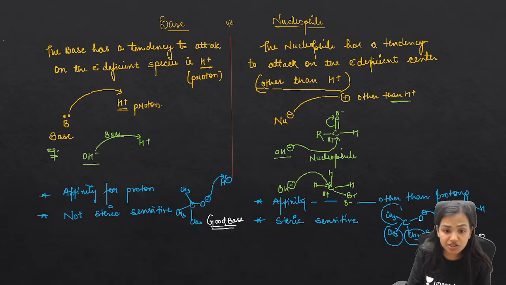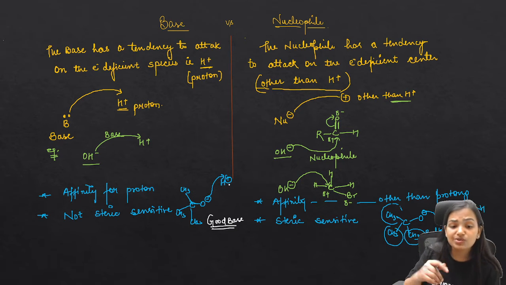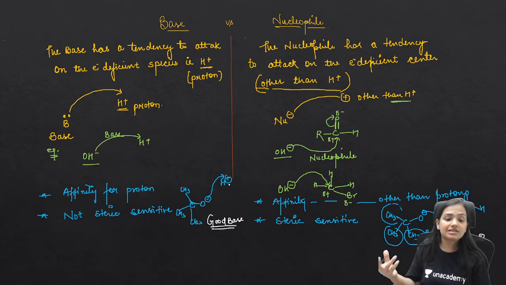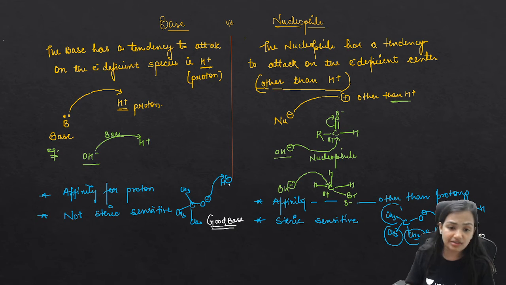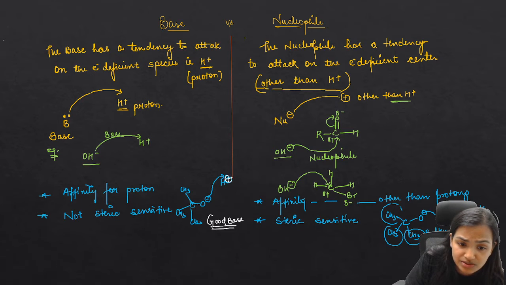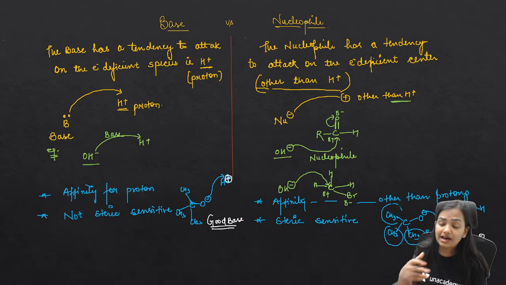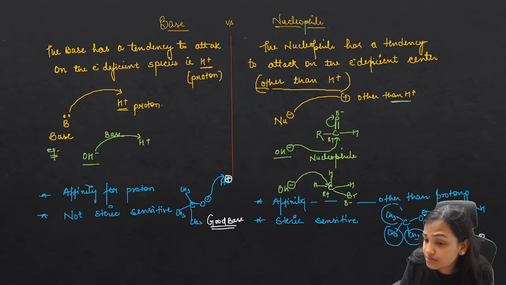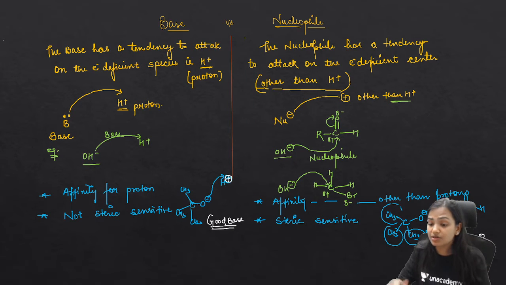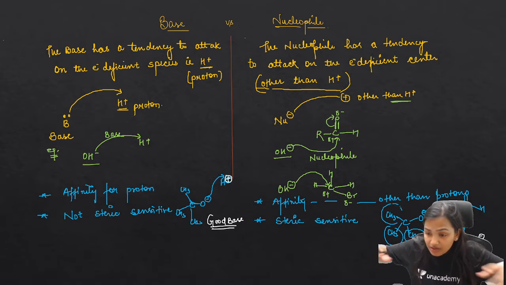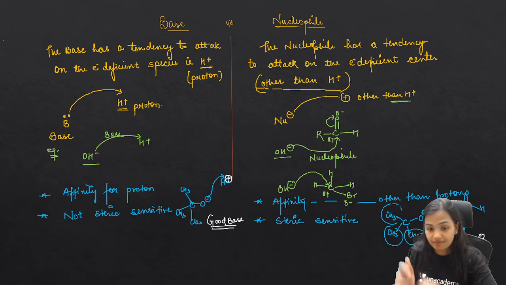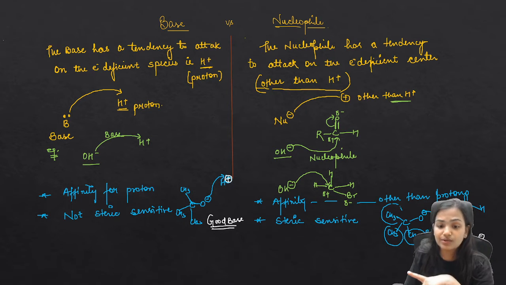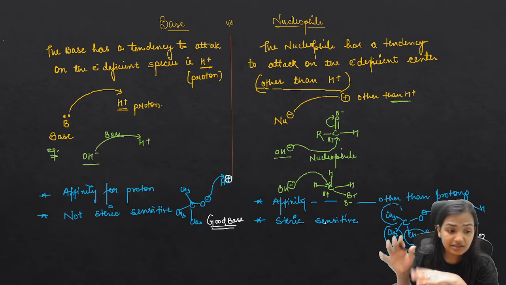This is the same species, but the attack over H positive is quite easy, because whether it is steric or not doesn't matter. The species where it has to attack is very small, has high nuclear charge, and has one s orbital very close to the nucleus. But here we have a carbonyl carbon, so because of the steric problem, this species will not be able to attack and go over the carbonyl center. So this will become a poor nucleophile. Are you getting it? So this factor matters a lot.